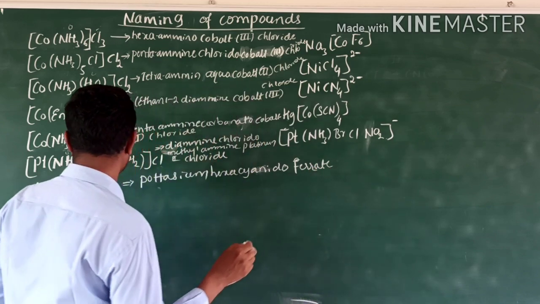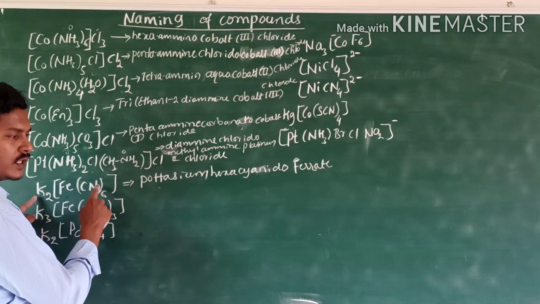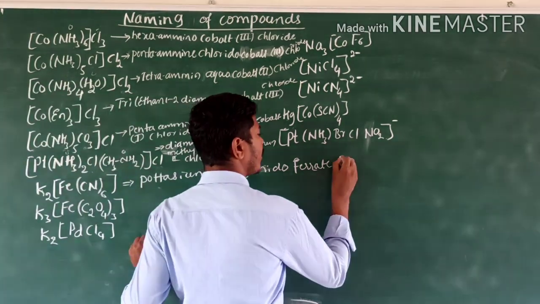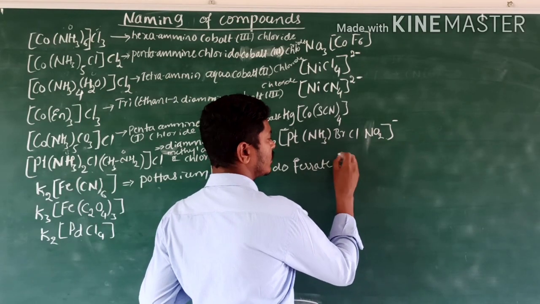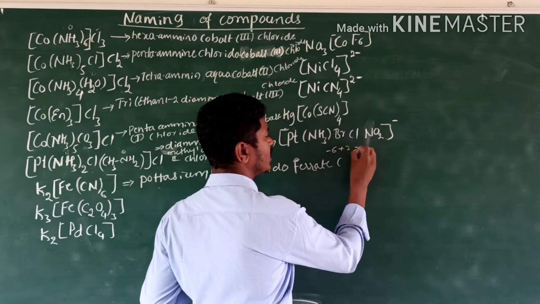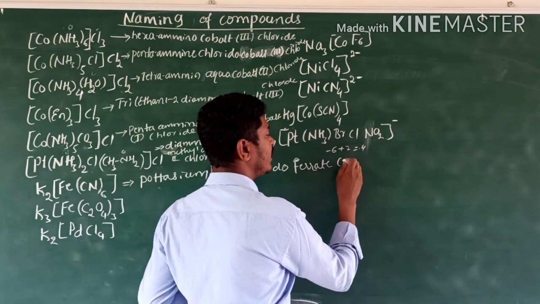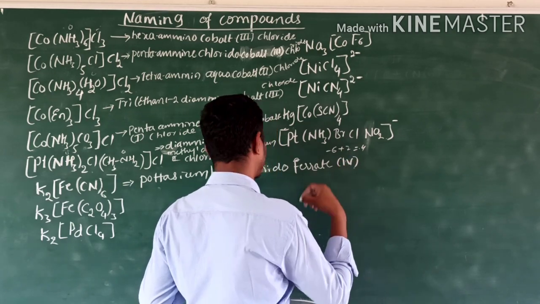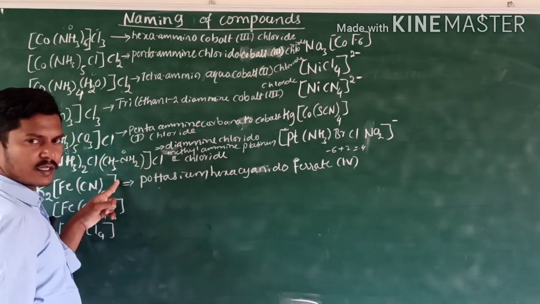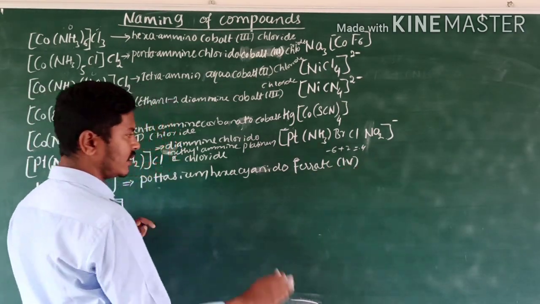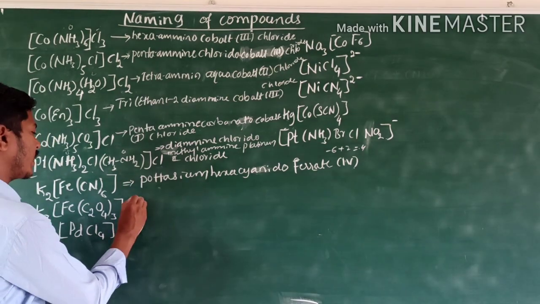How many oxidation states are there? Here -6, here +2, means +4 oxidation state. -6 plus 2 is equal to -4. After moving to the right-hand side, it gets a +4 oxidation state. Then there are no ions here. That's why there are no ions. Write as it is.